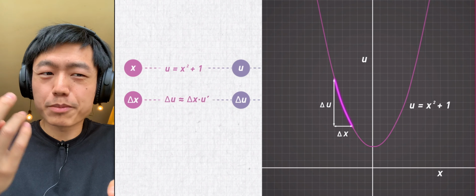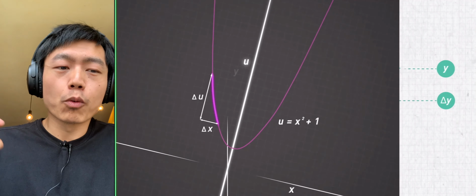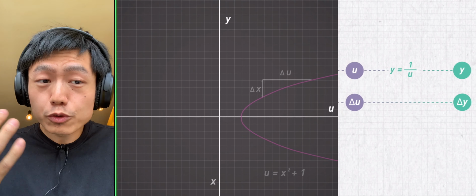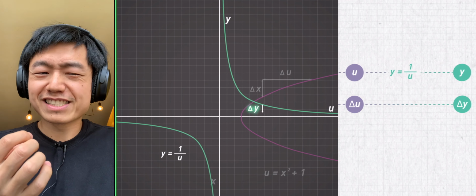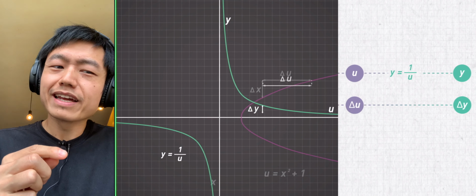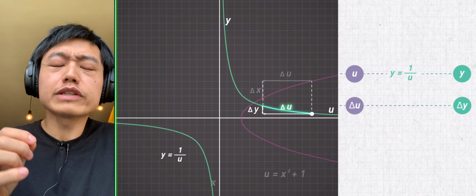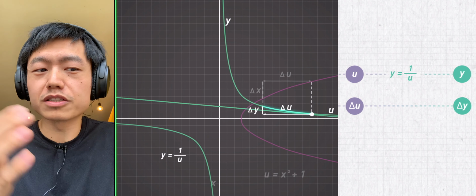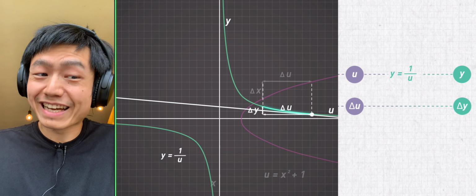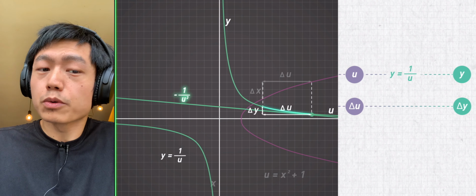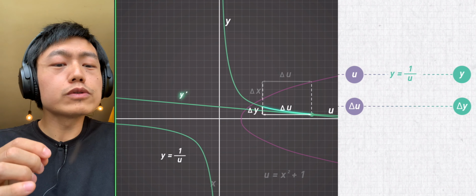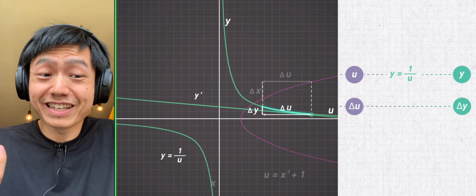The second step, from delta u to delta y, is for the same reason. If we look at the picture, we can see that delta y is about delta u times the slope of this point. In this particular case, the slope is negative reciprocal of u squared. We also use y prime for the time being.